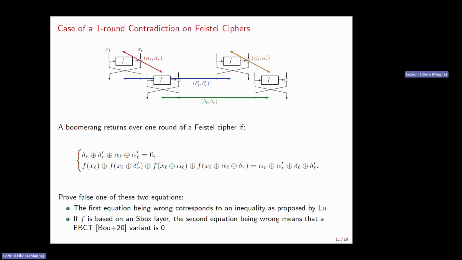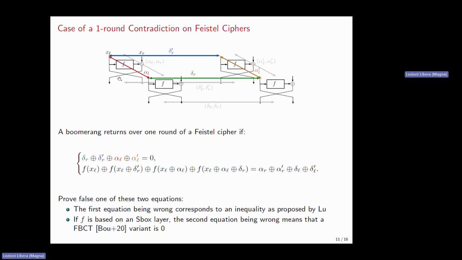So actually, if we want to prove wrong the first equation, it actually corresponds to an inequality similar to what was proposed by Lou, because these 4 differences actually correspond to the differences in the left branch of the Feistel cipher. So this is easy to understand why we have this equation. This simply comes from the fact that in the Feistel round, we have half of the state, which is just swapped and copied. Now, if we want to show that the second equation is wrong, what we can say is that if F is based on an S-box layer, it will be equivalent to having a FBCT, or a variant of the FBCT, that is actually equal to 0.